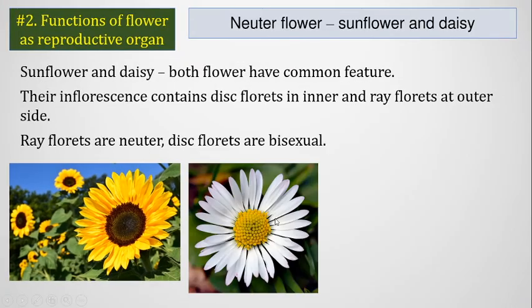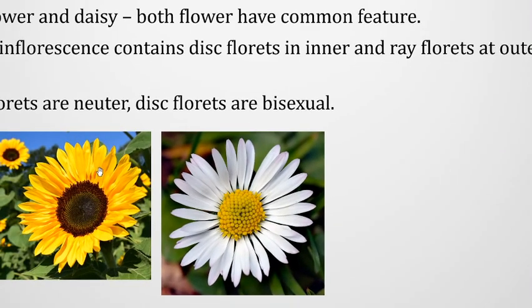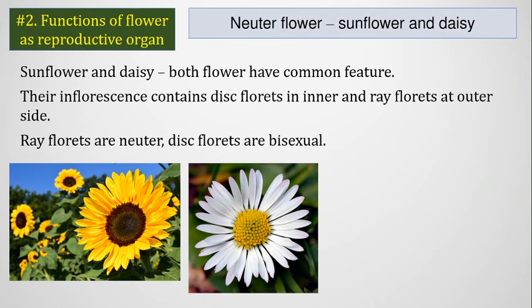Also in daisy, this yellow part is the disc florets, and the white parts are called ray florets. Now these disc florets and ray florets have different features. For example, the ray florets don't contain any androecium or gynoecium, so these ray florets are neuter, but the disc florets, the small flowers, contain both androecium and gynoecium, so they are bisexual.